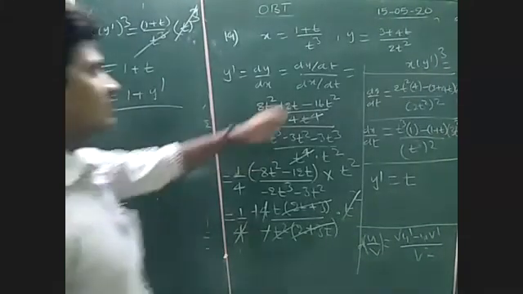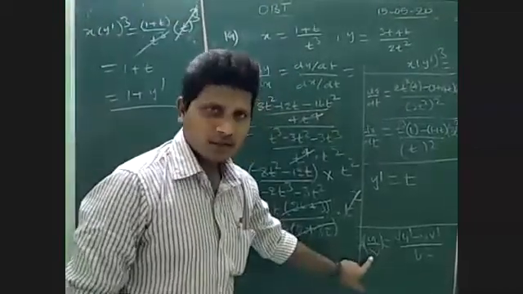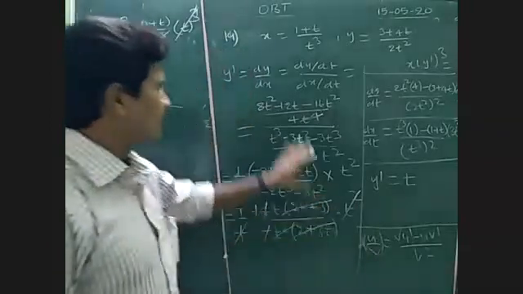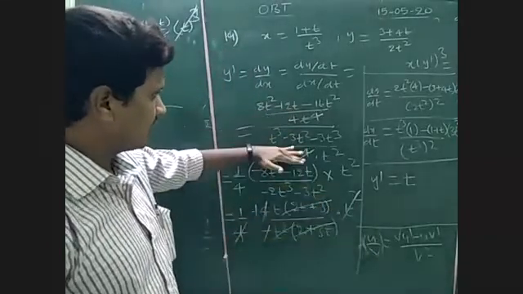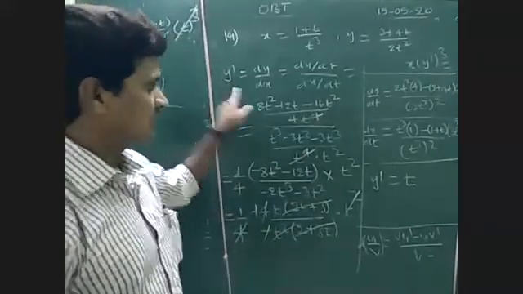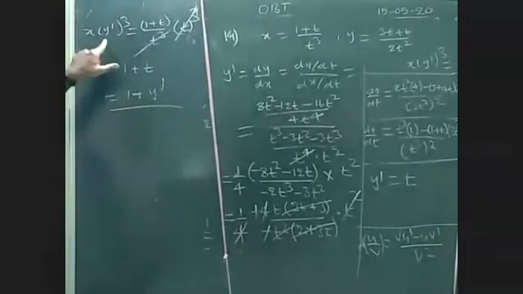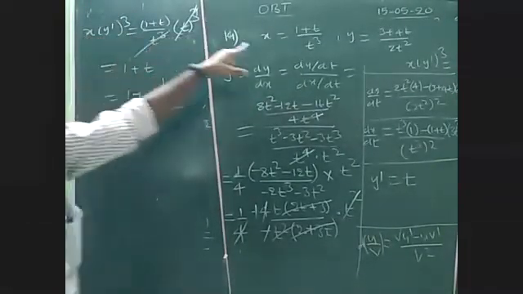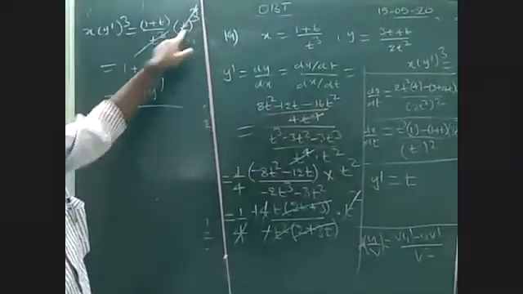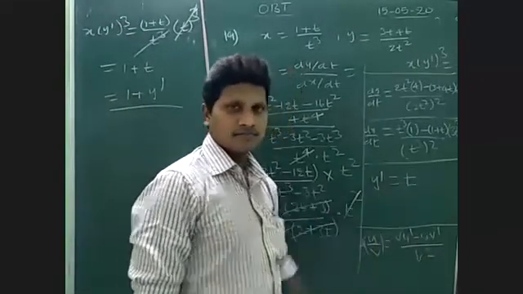It's very easy. Just find dy by dt, then dx by dt by applying the u by v formula, the quotient rule. Then we'll get dy by dt and dx by dt, and simplify it. We'll get y dash. Y dash we got is t. They are asking x into y dash. So substitute the x value that is given, and y dash we got is t. Then t cube cancels. We got 1 plus t. T is nothing but again y dash.